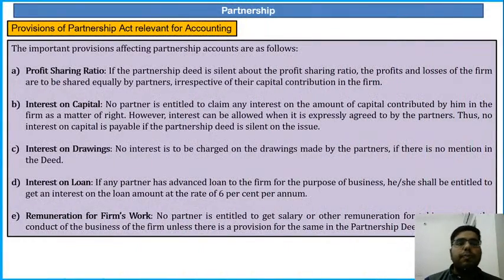Next is provisions of the Partnership Act relevant for accounting. Very important, profit sharing ratio. I've told you, if the partnership deed is silent about the profit sharing ratio, the profit and losses of the firm are to be shared equally among the partners irrespective of their capital contribution.